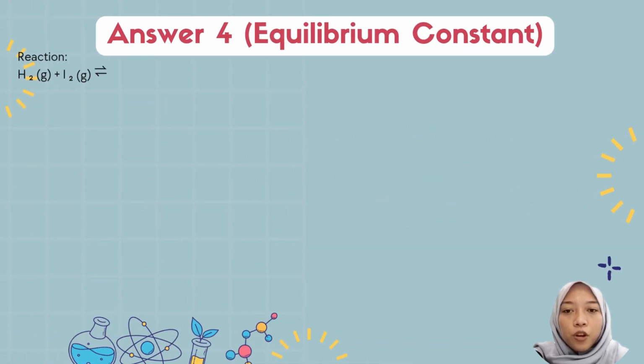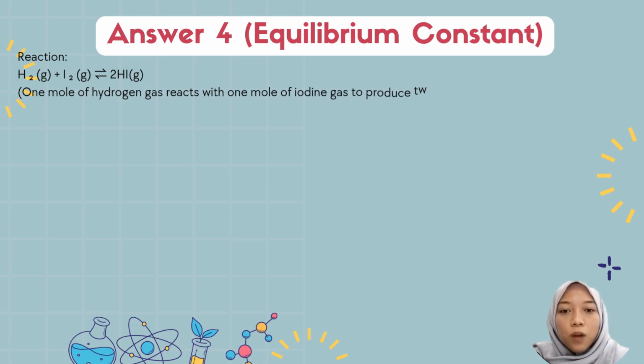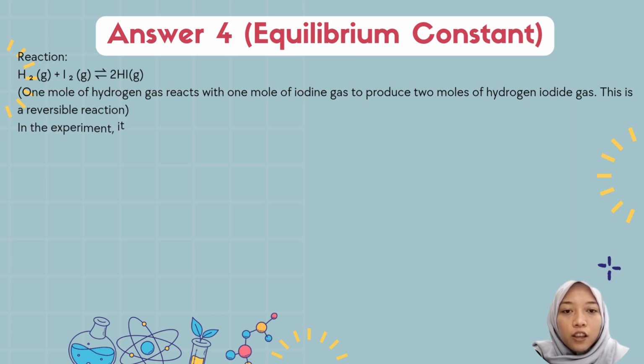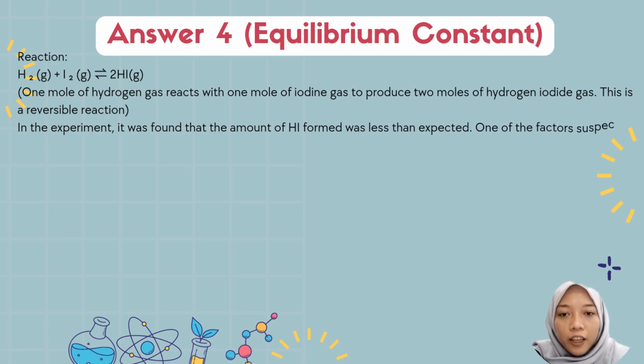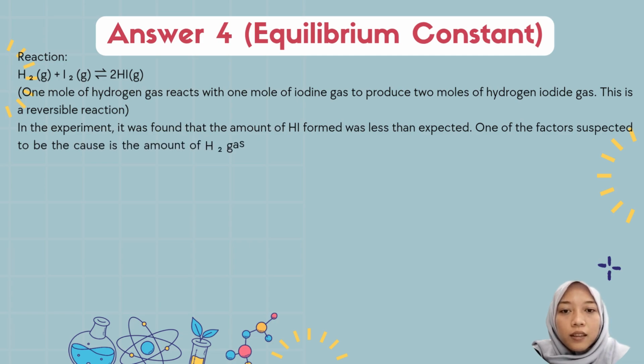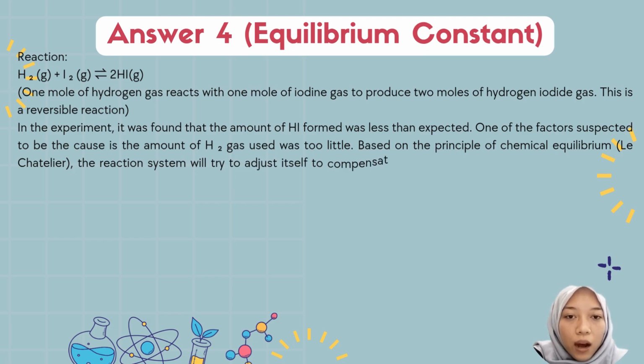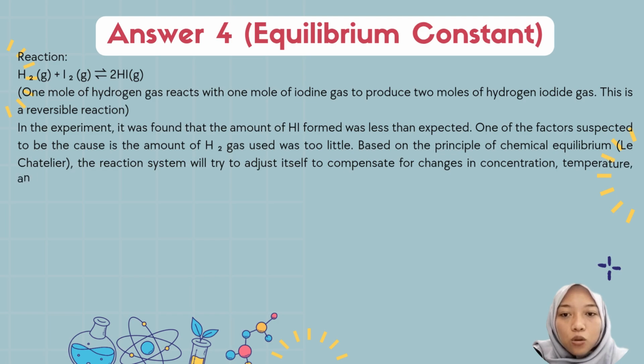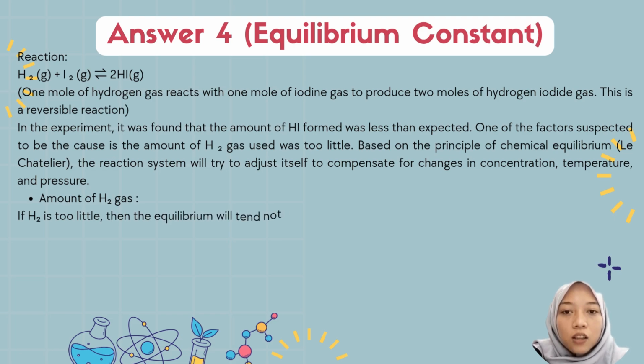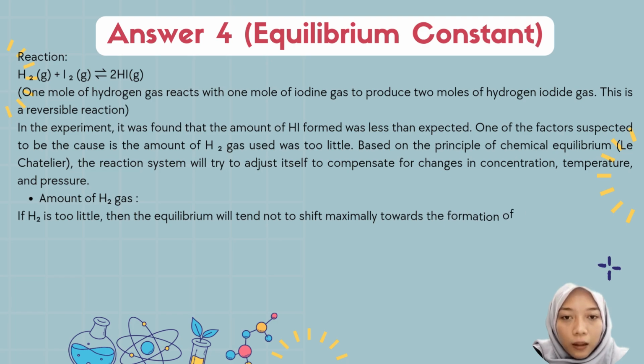Answer 4. Equilibrium constant. In the reaction, 1 mole of hydrogen gas reacts with 1 mole of iodine gas to produce 2 moles of hydrogen iodide gas. This is a reversible reaction. In the experiment, it was found that the amount of hydrogen iodide formed was less than expected. One of the factors that could be the cause is that the amount of hydrogen gas used was too little.